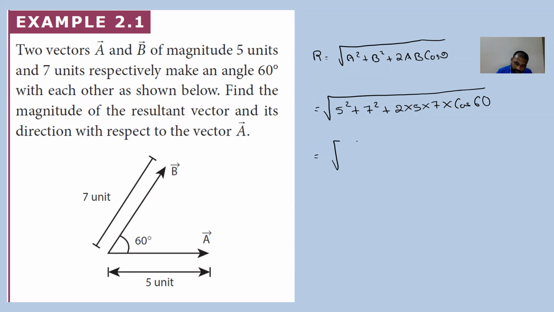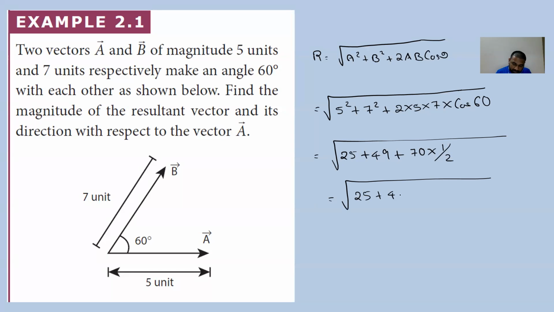So this is going to be root of 25 plus 49 plus 2 into 5 into 7, that is 70, into cos 60, which is 1 by 2. So actually we are getting 25 plus 49 plus 35.